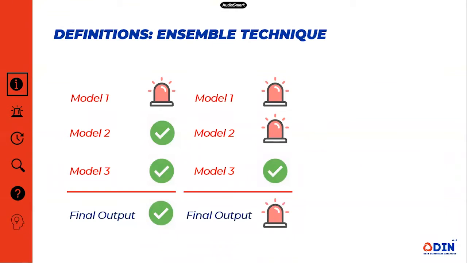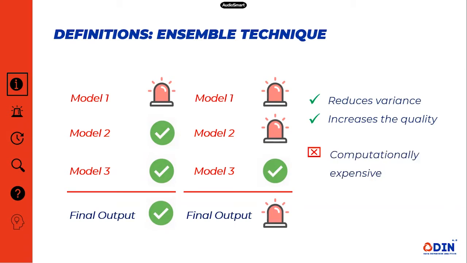But let's say we have a situation in which 2 out of 3 models are alarming, then we meet the ensemble criterion and release an alarm. The criteria, 2 out of 3 or 1 out of 3, can be modeled. Also, the number of models can be different than given in this example. The benefit of this technique is that it reduces variance in the results and also increases the quality of output through averaging out. The downside is that it is computationally expensive to run various models at the same time.